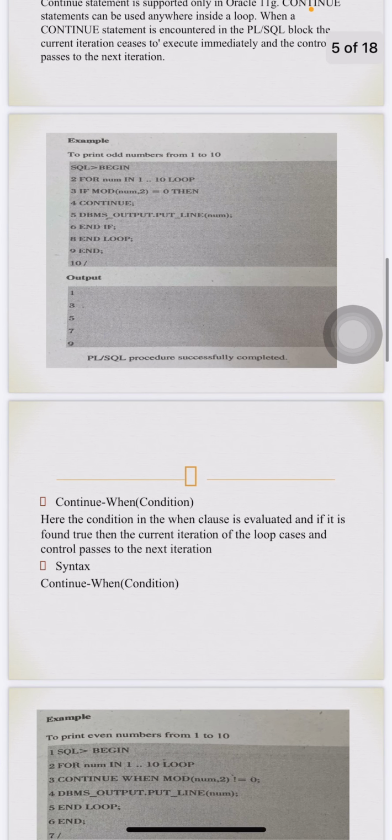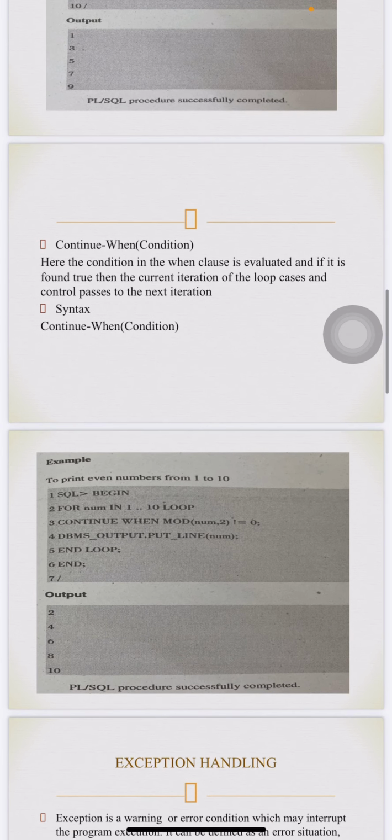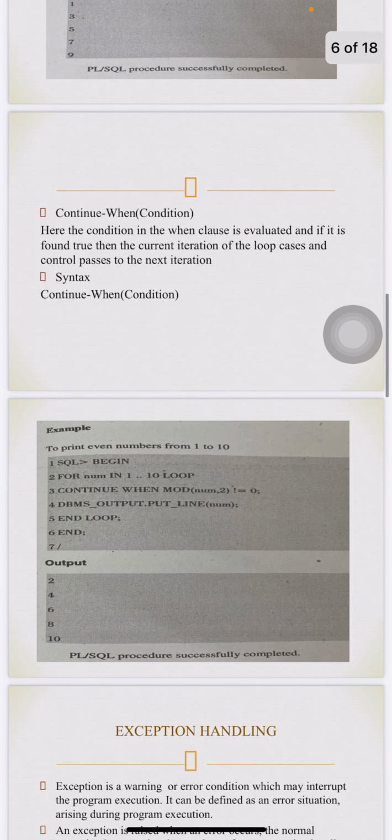CONTINUE WHEN condition. Here the condition in the WHEN clause is evaluated, and if it is found true, then the current iteration of the loop ceases and control passes to the next iteration. Syntax: continue when condition. So this is an example to print the even numbers from 1 to 10.